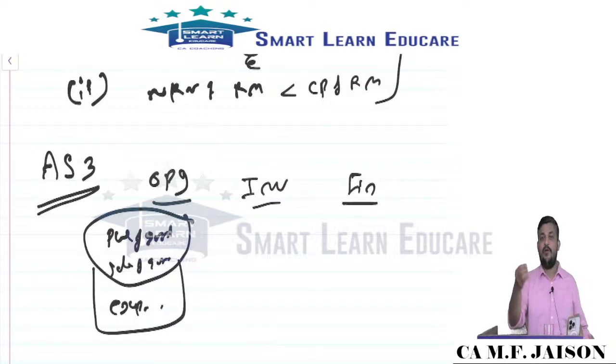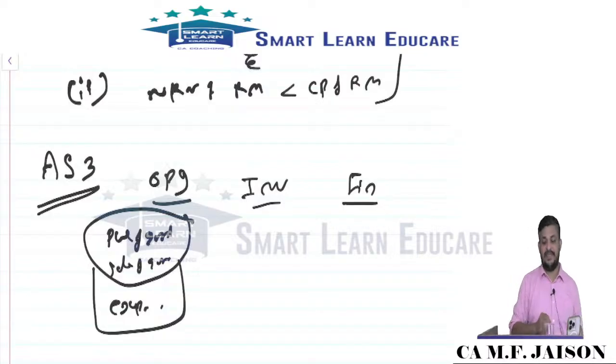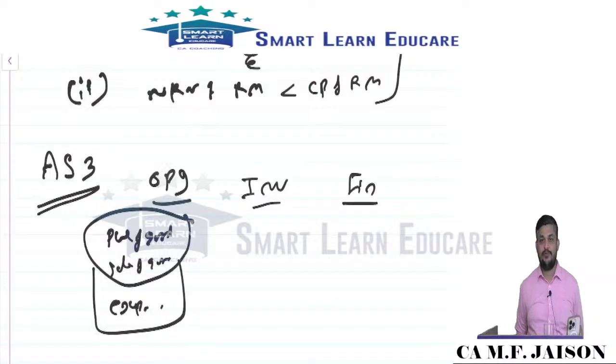Investing cash flow: purchase of asset, sale of asset, interest received, dividend received, rent received. Financing cash flow: shares issued, shares repaid, loans taken, loans repaid, interest paid, dividend paid.